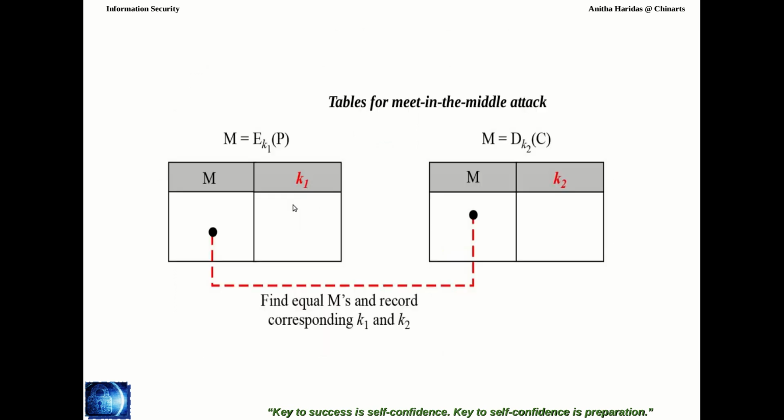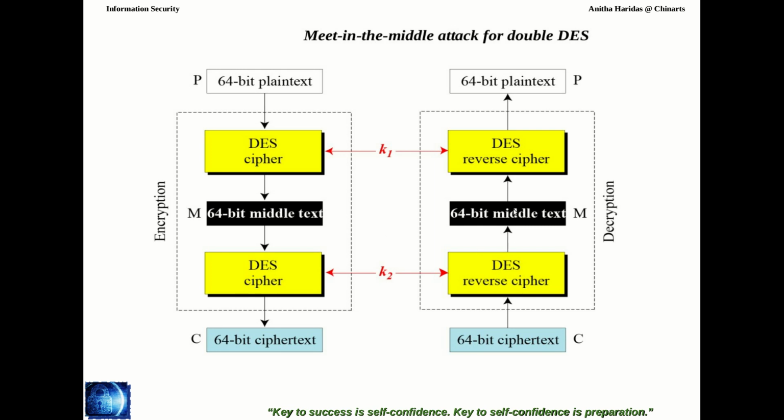In the same way, the attacker will try to check the value. The idea here is that the attacker will find the K1 value if he gets the middle value, right? So all the possible K1 values he will be identifying. The ciphertext also he can get. Once he gets the ciphertext, what will he do? He will decrypt it and get all these possible values of K2 by using this, right?